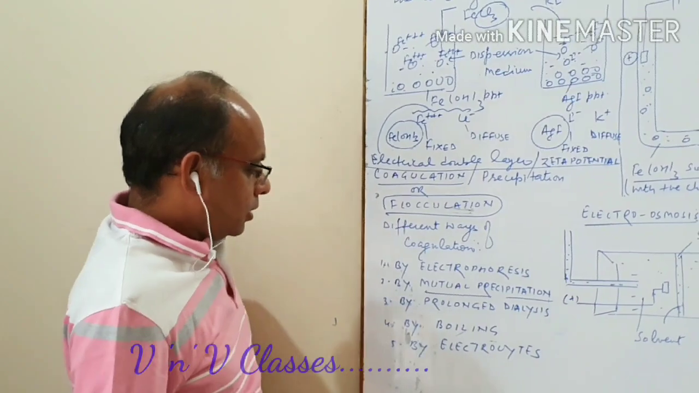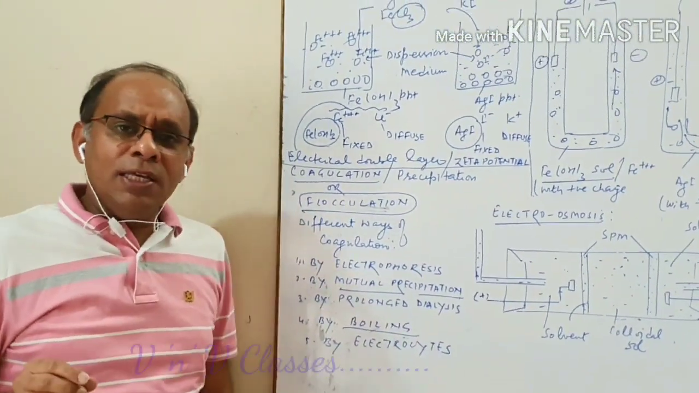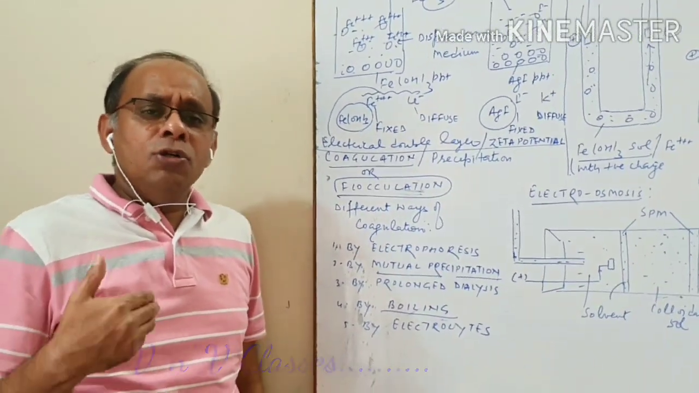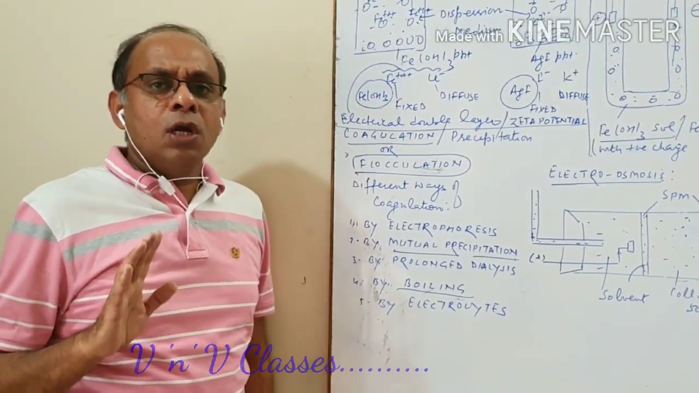Now what next? This is excessive boiling. Excessive boiling means you carried out boiling for a longer time period, and then the colloid particles get settled down. This is called coagulation.